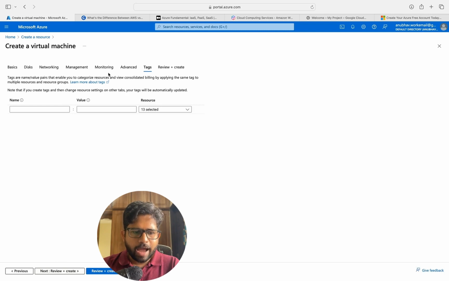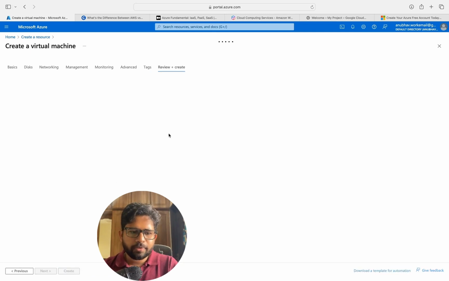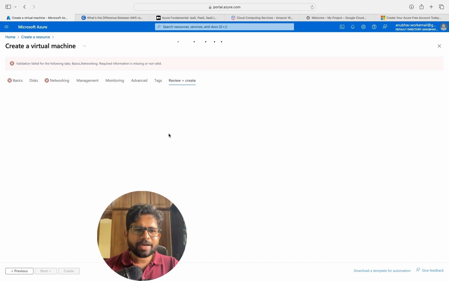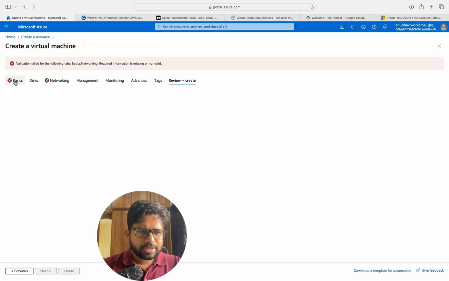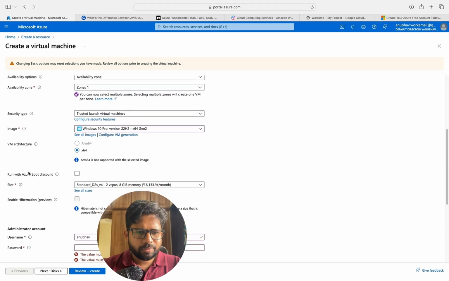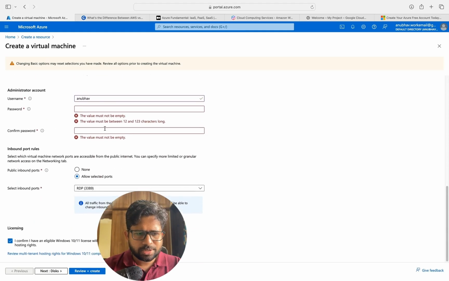You can have some tags, basically key value pairs. These key value pairs generally help you to have some categorization so that you can actually go ahead and search for the resources. And eventually you can actually create a virtual machine for yourself. The validation is missing because on the first page, I have not selected a bunch of stuff like machine name and all those things. You can choose these.